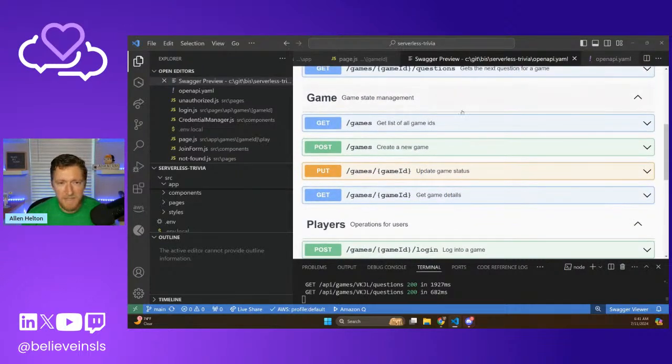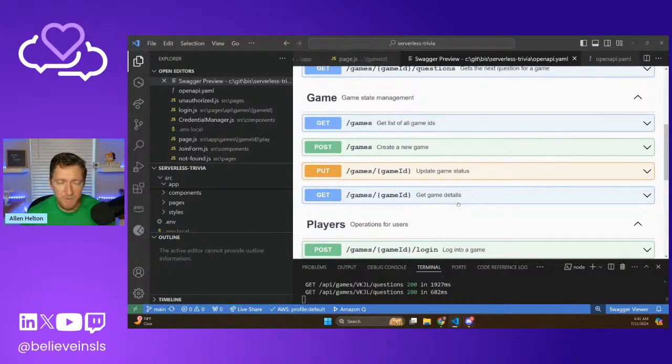Down here are the game maintenance API endpoints. And again, these are all implemented already. This is what we've already demoed so far this morning. So get list of games, create a new game, update the game status. Remember that game status at the beginning was waiting for new players and then start game. Once you start the game, I shut off the ability to log in and join, just for ease. I didn't want people to come in at random times.